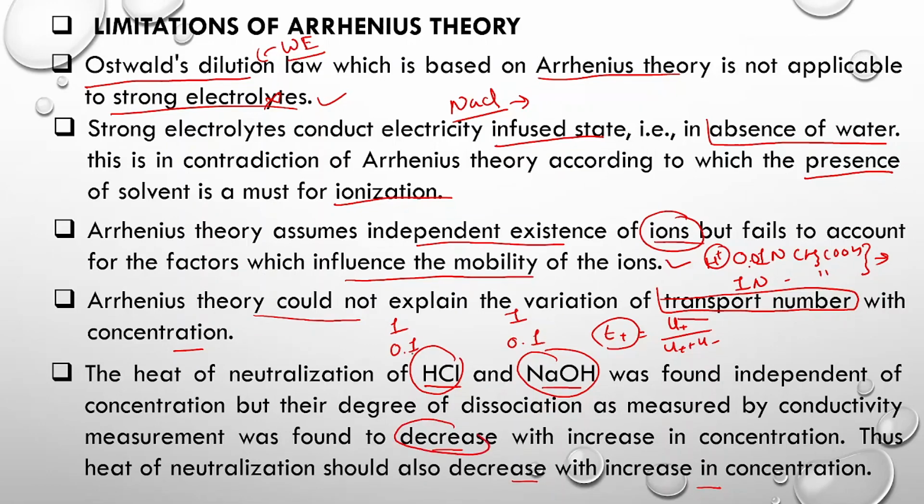As the concentration is increasing, the degree of dissociation is decreasing, and so the heat of neutralization should also decrease with increase in concentration. But this is not clearly explained anywhere in Arrhenius theory. So these are some of the limitations of